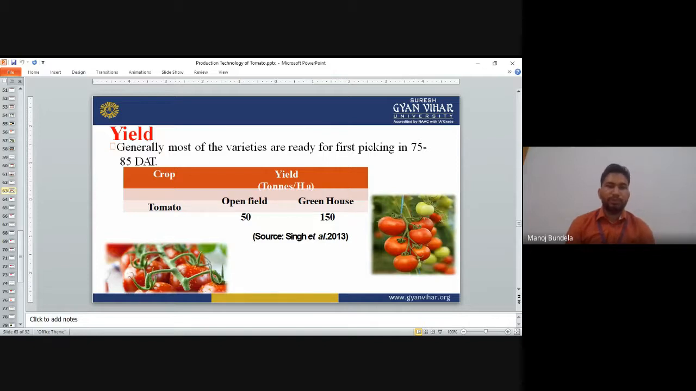Total production: generally, most of the varieties are ready for first picking 75 to 80 days after transplanting from the nursery into the main field. Looking at yield in tons per hectare, in open field we will get 50 tons per hectare. In greenhouse condition we will get 150 tons per hectare, so the yield is more compared to the open field.